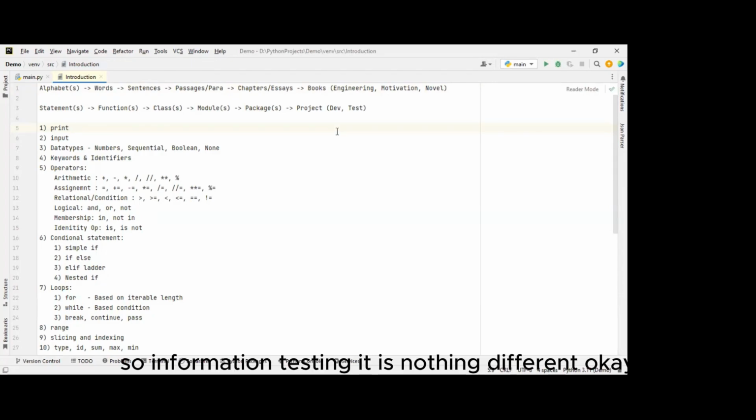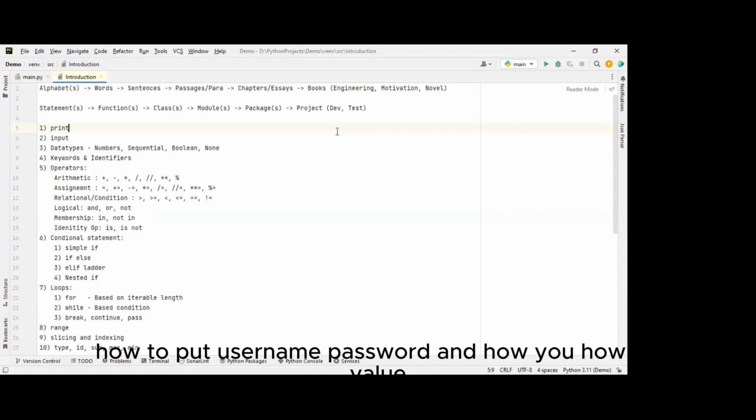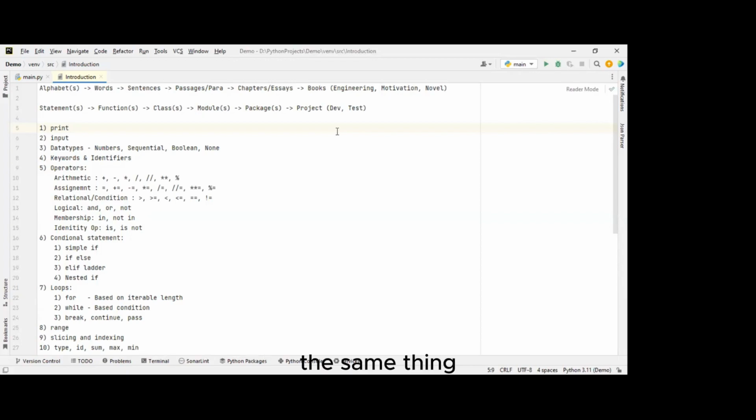Automation testing is nothing different. In the end, you are going to test one application, whatever I said right now. For example, you have to put in a username and password and validate. The same thing we do with automation testing. In real time, at execution time, the code is going to open the Facebook application, enter the username value, enter the password, and then press the login button.